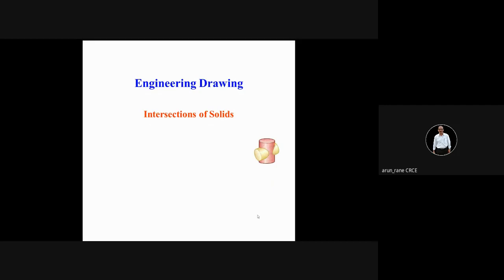Now, what do you mean by intersection? Look here. This particular curve, what you see on the surface of this, is the intersection, and this is what you have to draw. Similarly, this curve you have to draw. From the front, this curve is visible on the left hand side as well as on the right hand side. The one behind is not visible. The back side one is hidden.